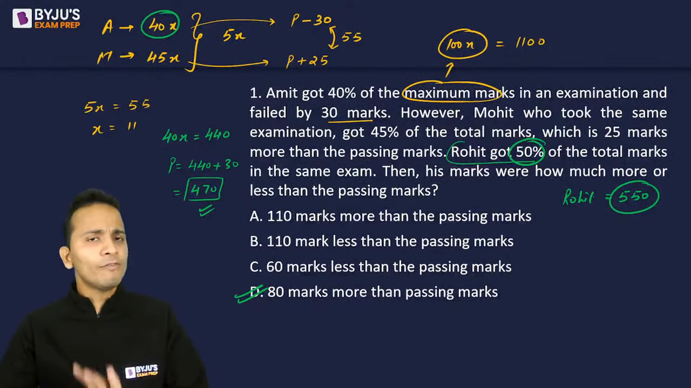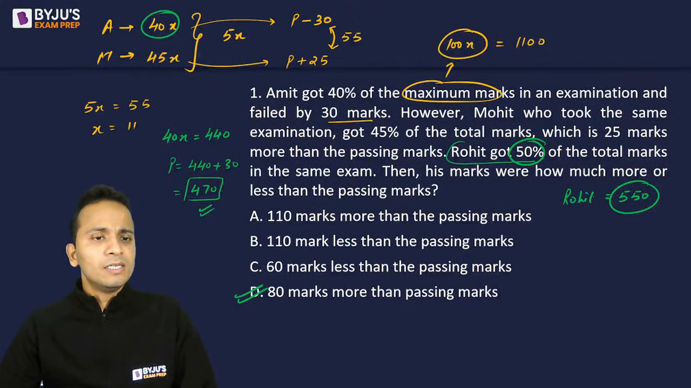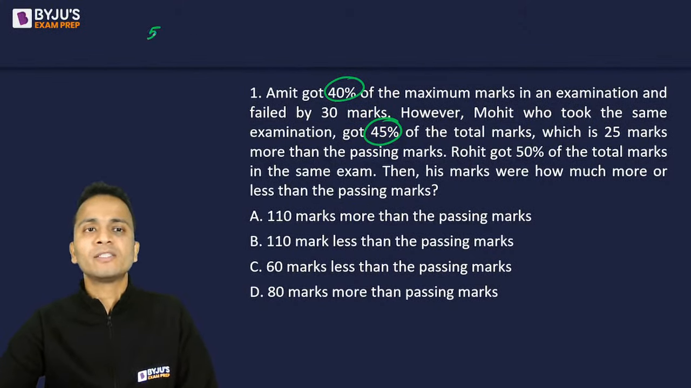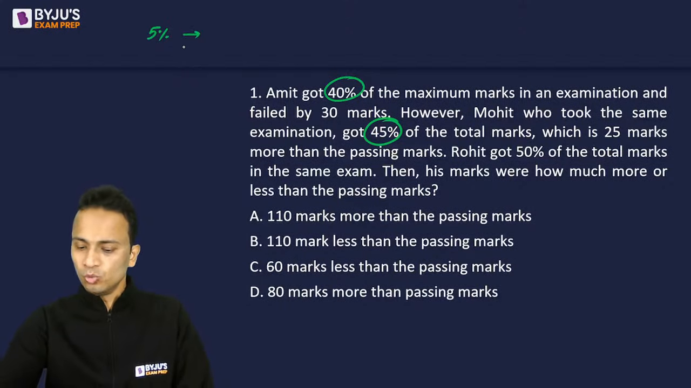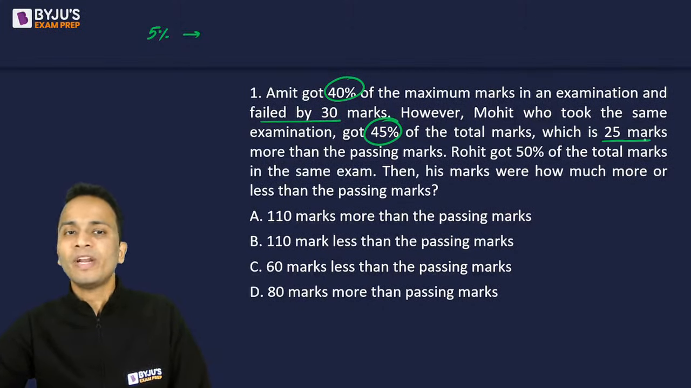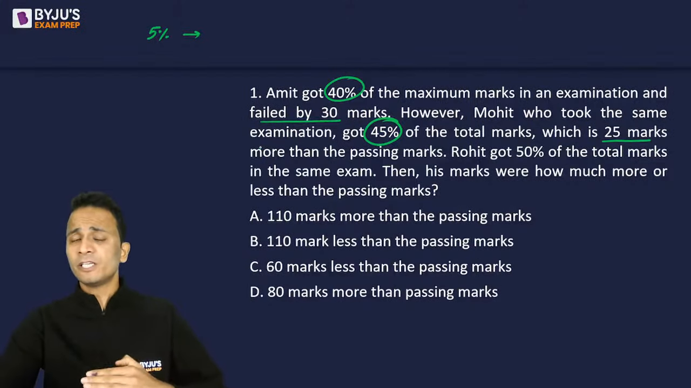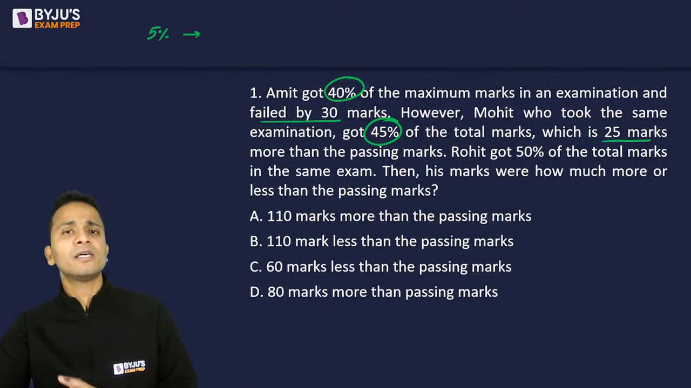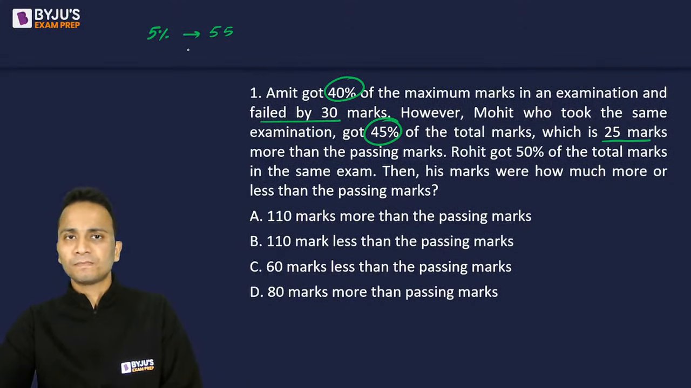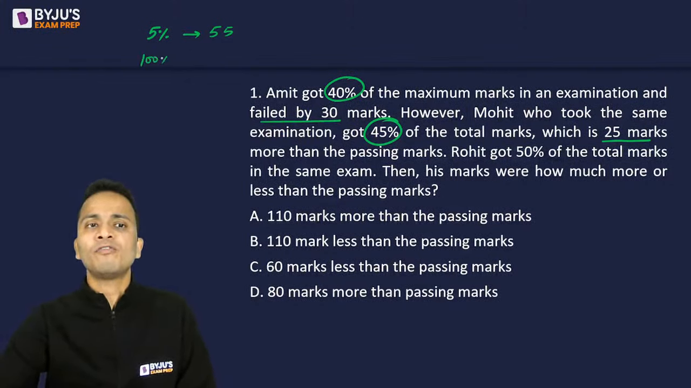Now, I have done a lot of rough work for this question, which is not actually required for this type of question. Now, you just have a look at this value and this value. The difference between these two values is 5%. One of them failed by 30 marks and one of them has 25 marks more than the passing marks. So one is minus 30, another is plus 25, so the gap is 55. So 5% of the maximum marks represents 55, so 100% of the maximum marks will be equal to 1100.